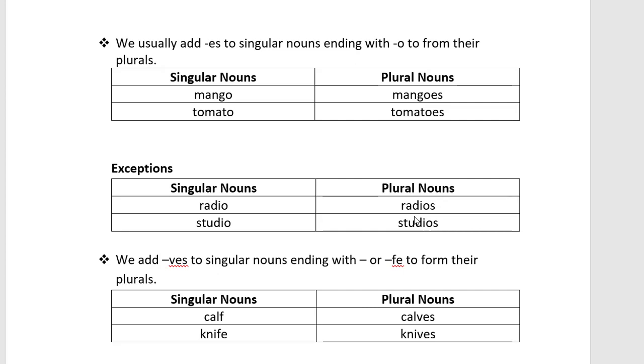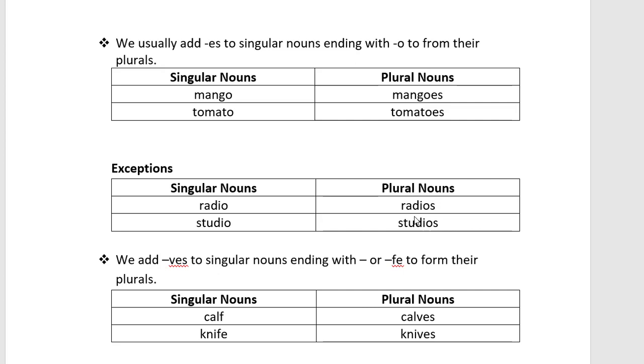We have added only s at the end of the noun. So these exceptions you need to remember: what the exceptions are, and when we can change o to es. So let's see the next rule.